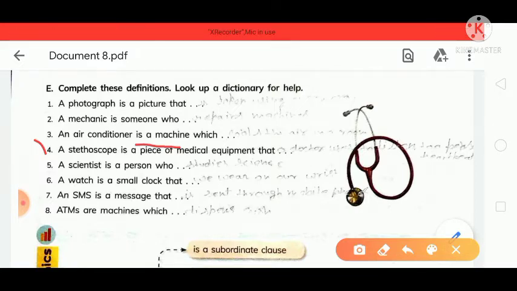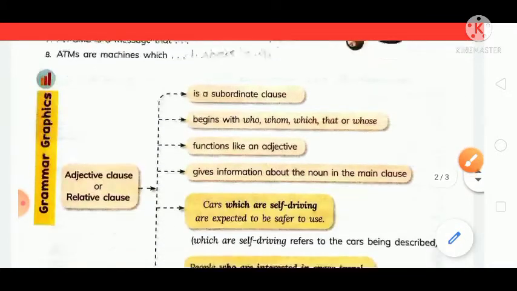Next, a scientist is a person who studies science and makes many inventions. A watch is a small clock that we wear on our wrist. Everyone knows about the watch. Next, an SMS is a message that is sent through a mobile phone. We can type the message and send the message with the help of a mobile. ATMs are machines which dispense cash, or we can take cash with the help of an ATM machine.